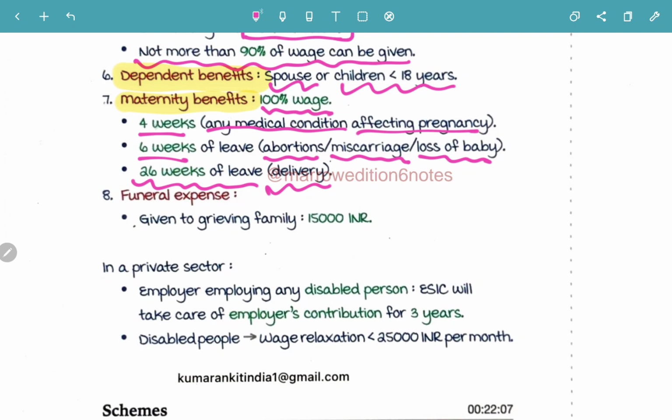Next, moving on to the funeral expense. So funeral expense means it is given to any grieving family. How much is given?